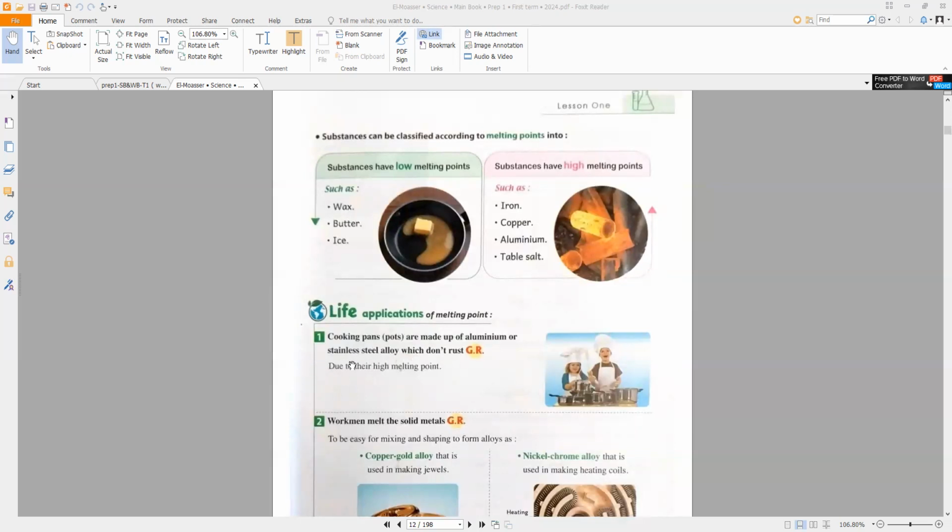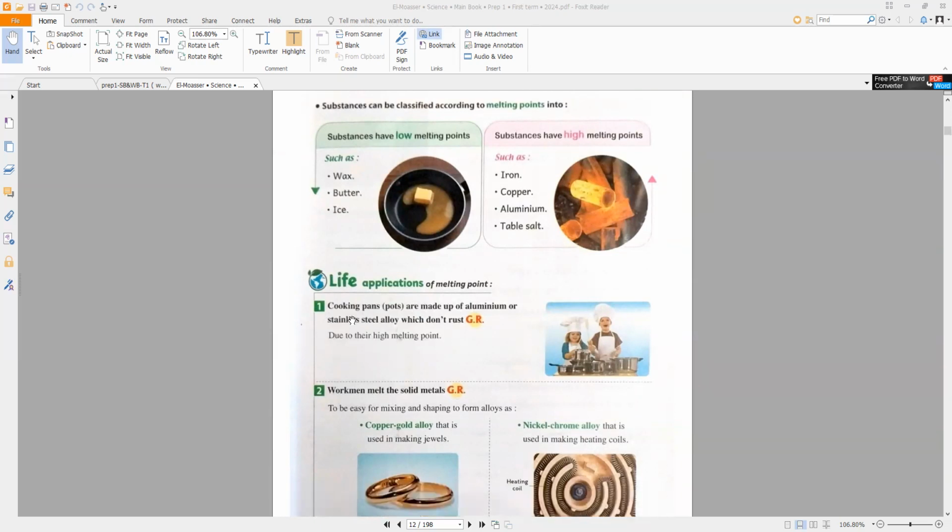Stainless steel alloy is an alloy formed from some substances. Cooking pans are made from aluminum or stainless steel alloy because they have a high melting point, so we can make cooking pans from them.